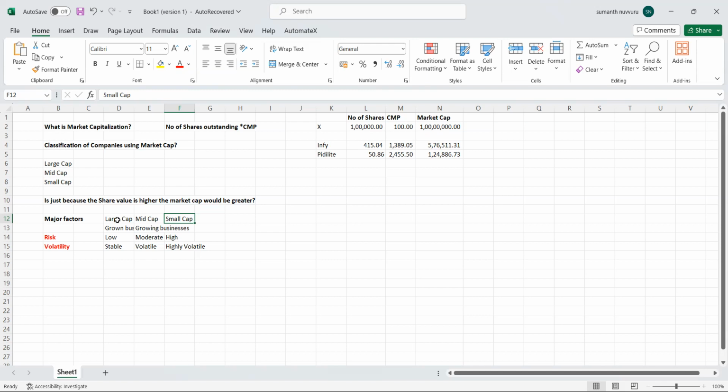These are the basic things you have to consider when investing in large cap, mid cap, and small cap. Nevertheless, you have to go for the fundamentals and do your own research. Just because you invest in a large cap, it's not that it is very safe, and just because you invest in a small cap, it's not that it is very risky.